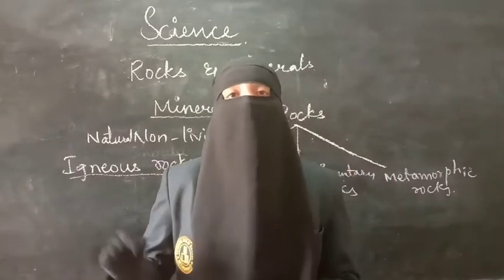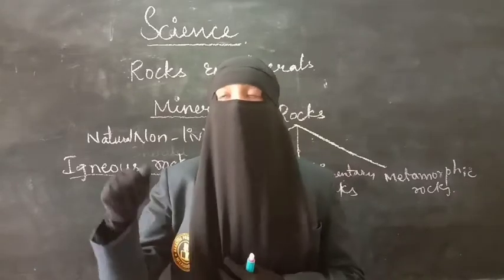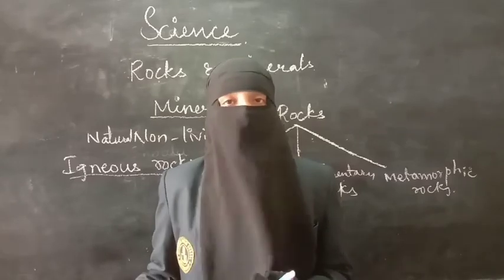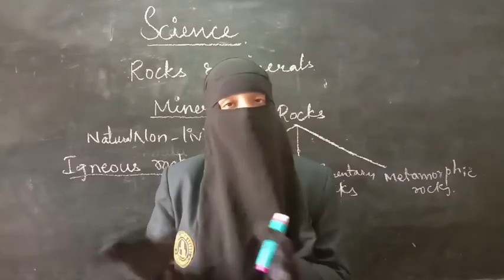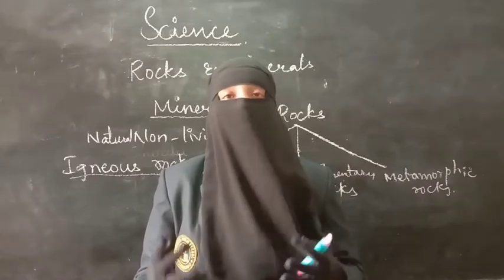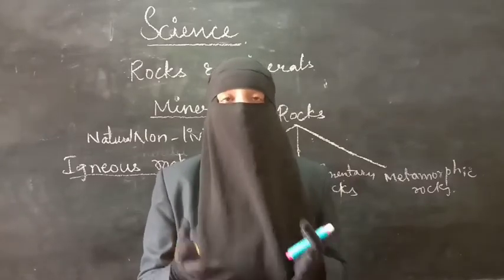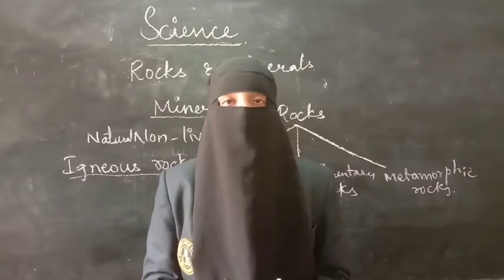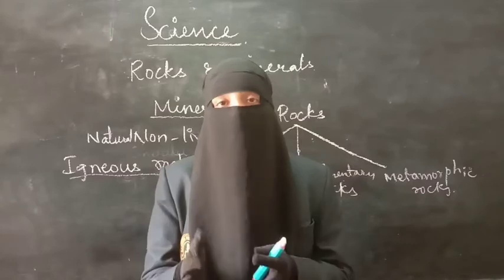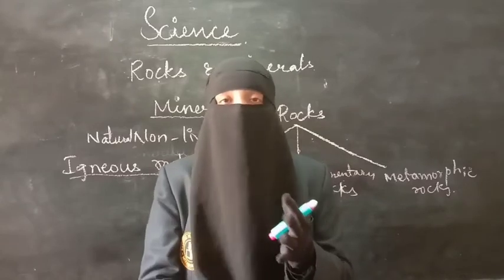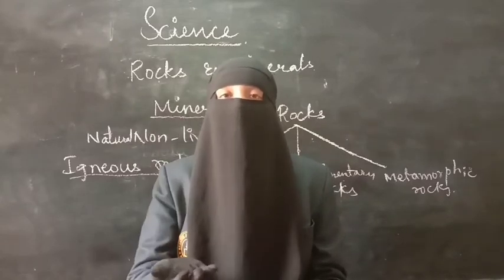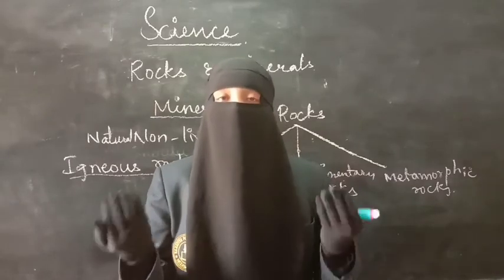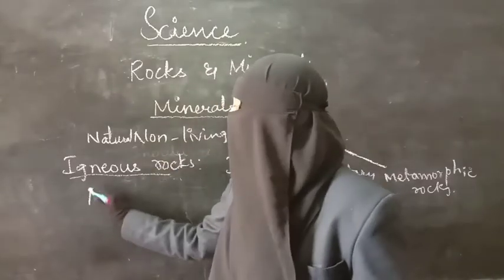How is this lava erupted? Under the ground, in the pockets of the earth, there is a hot liquid. That liquid is always present, but after some time, because of pressure from the surroundings, the rocks push this liquid upwards, and as a result the hot liquid comes out. The hot liquid which is present under the earth's surface is called magma.